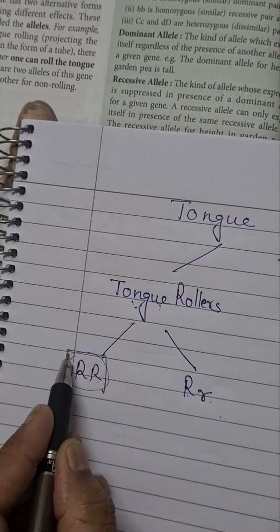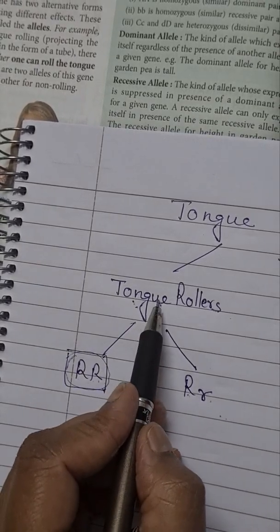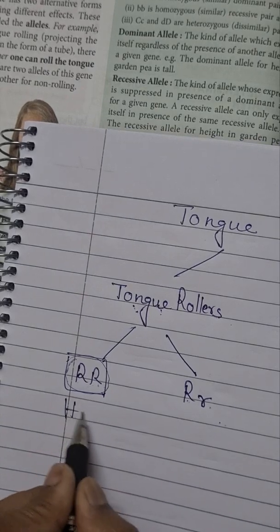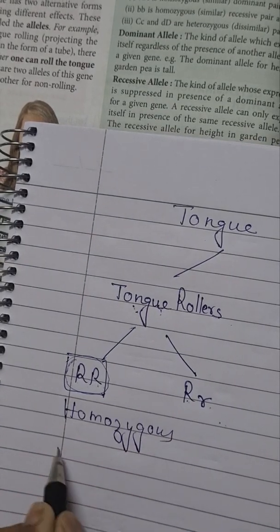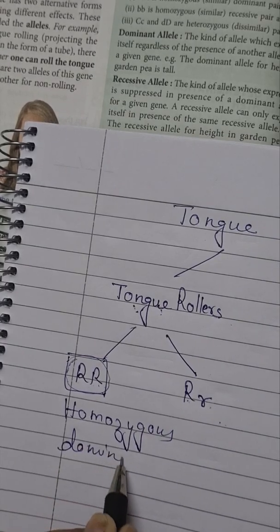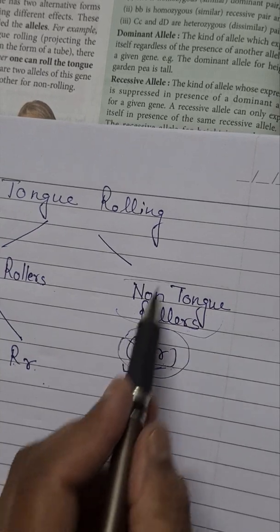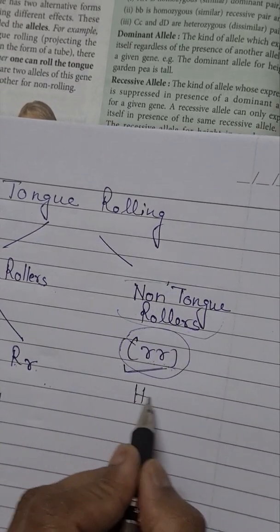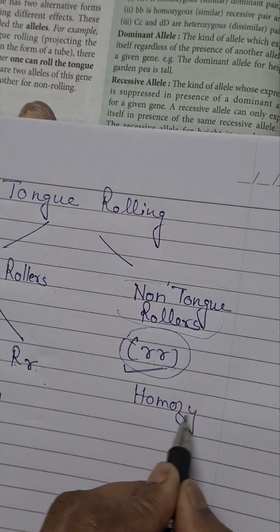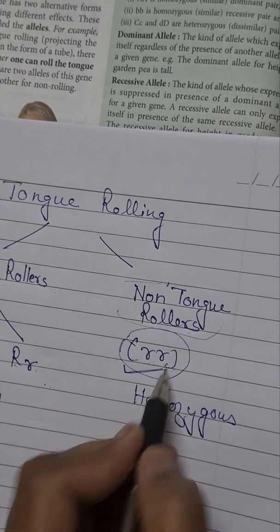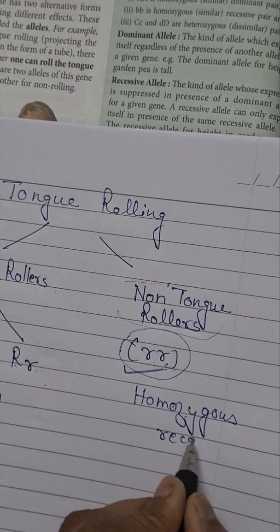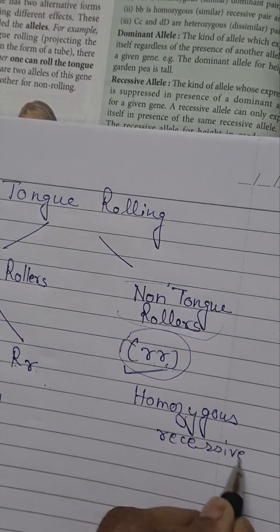If both the dominating alleles are controlling the trait, that condition is called homozygous dominant. Now if both the recessive alleles are controlling, that is again homozygous, meaning same. But here the alleles are recessive, so we call it homozygous recessive.